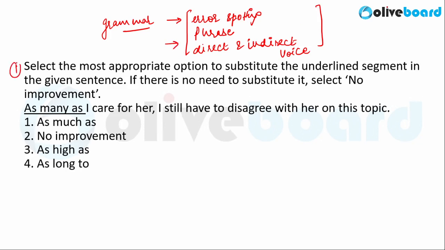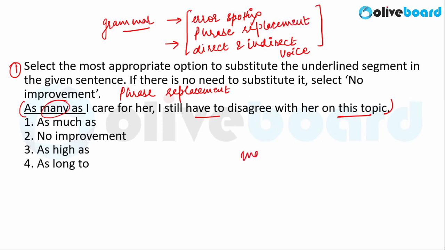So now this is the first question of this session. I want all of you to quickly go through this sentence and try to attempt this question. This is a phrase replacement question. Here the sentence is saying, "As many as I care for her, I still have to disagree with her on this topic." Notice the use of the word "many". Don't you think "many" here is incorrectly used?